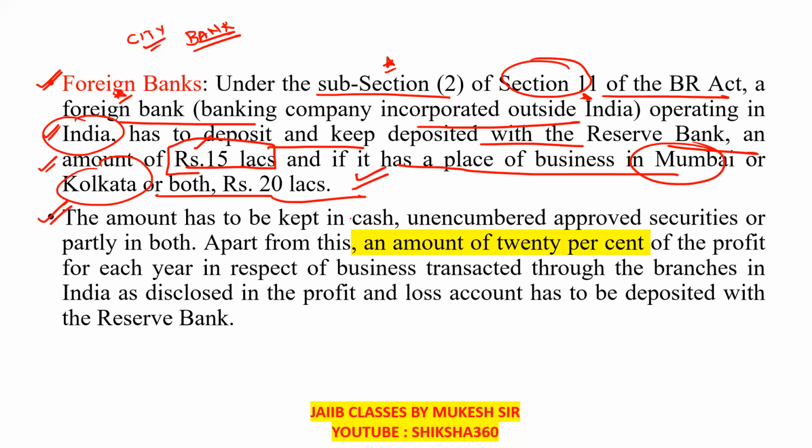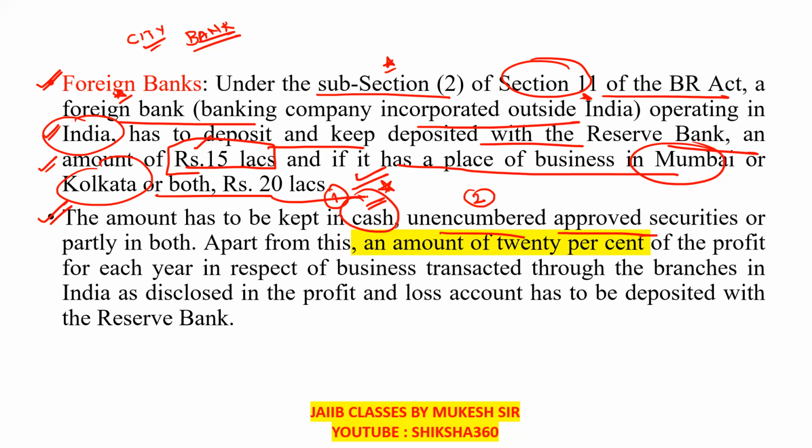Further, the amount has to be deposited with the RBI. Very, very important: in which form is the amount to be kept? The first is in the form of cash. The second is unencumbered approved securities.